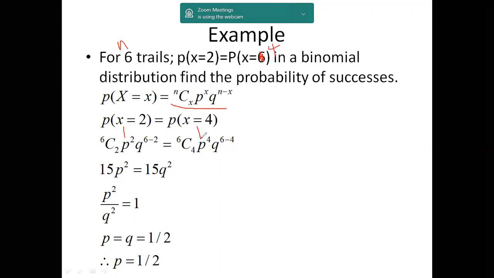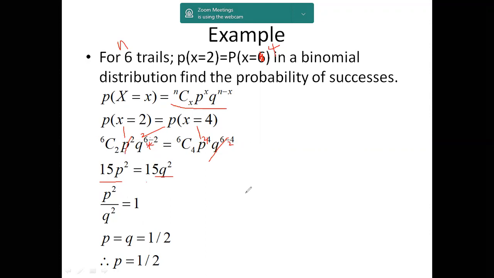After doing the simplification, p square is common, so here p power 4 and p square, we are left with p square. And here q power of 4 is there, and here q power of 2 is there. So we cancel these, and we are left with q square. Finally, 6C2 is nothing but 15 and 6C4 is also 15. So we are left with 15 p square and 15 q square. So p square by q square is equal to 1, where p by q equals 1.